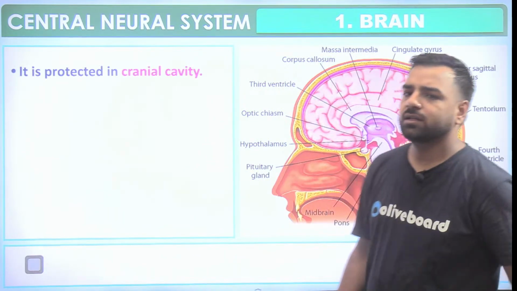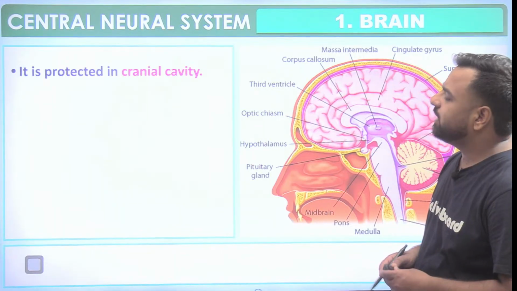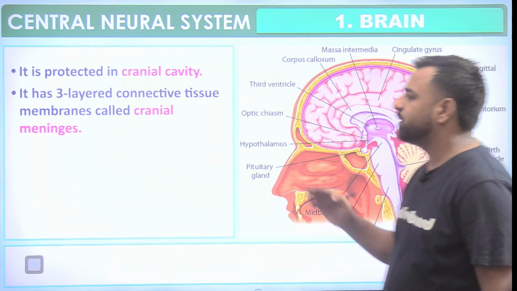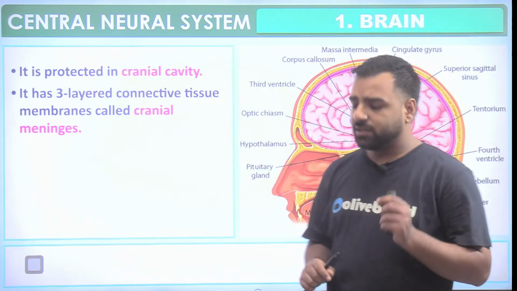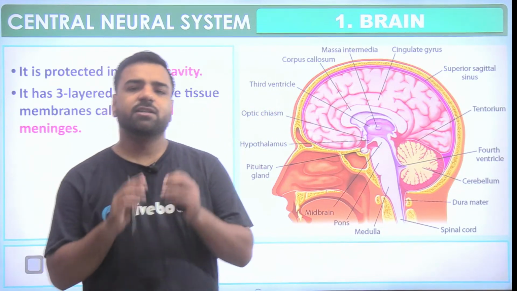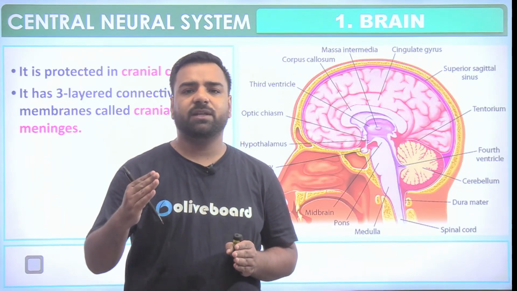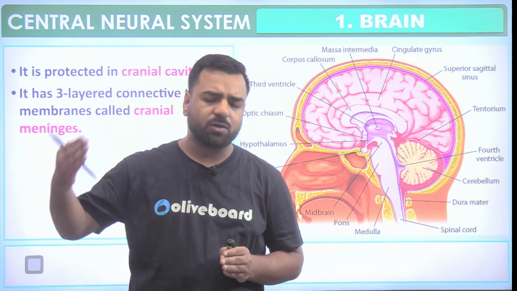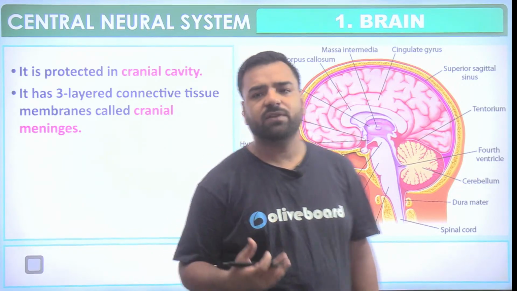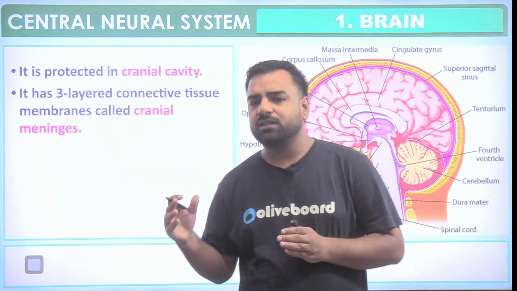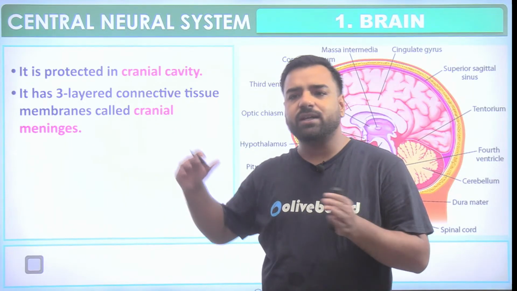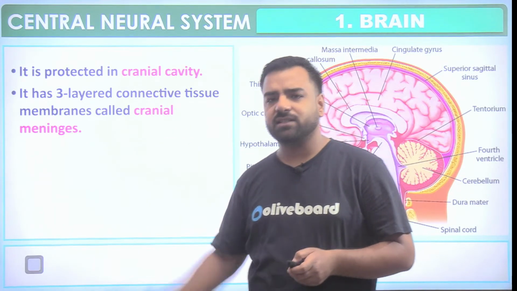Let's have a look. It is protected by a cranial cavity. It has three-layered connective tissue membranes which are known as cranial meninges. You might have heard about an issue known as meningitis. That's linked with inflammation in the brain, which might be because of several reasons. It might be because of bacterial infection, it might be because of viral infection. There's also a term, encephalitis. You can link it with the meninges basically, right? That's linked with the brain.